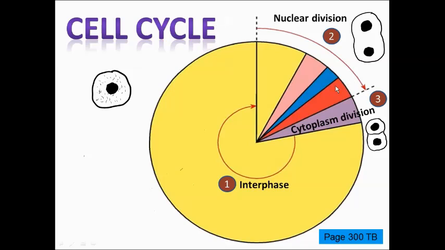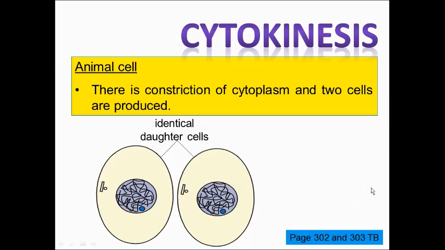See, telophase. The nucleus has divided into two. So the next thing that follows will be cytoplasm division, or cytokinesis. Cytokinesis refers to the splitting of the cytoplasm. In animal cells, it occurs through a constriction of the cytoplasm. The membrane starts to constrict, and eventually two daughter cells will be produced. These two daughter cells are genetically identical.